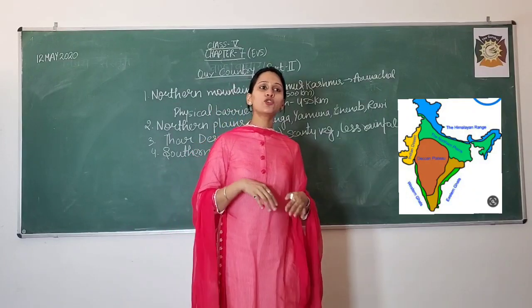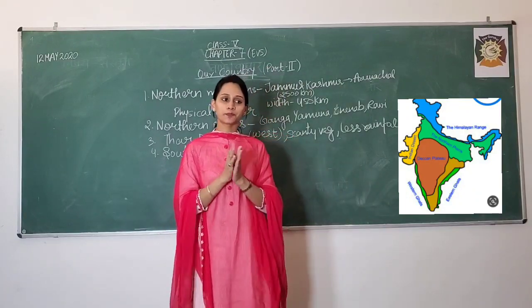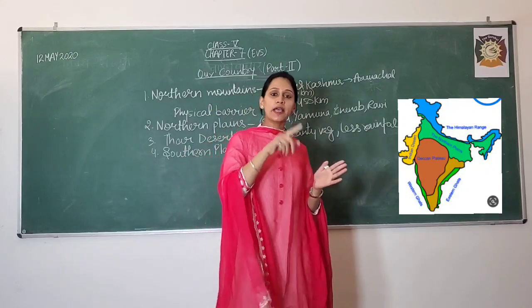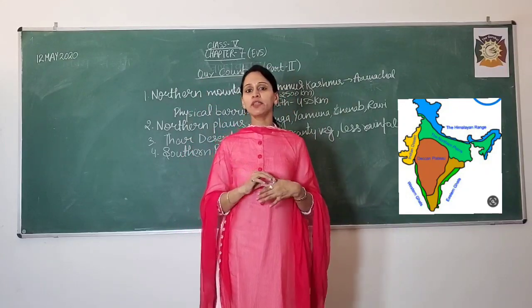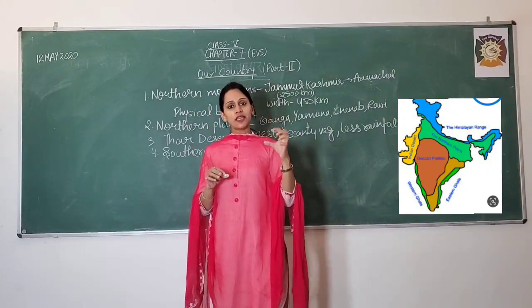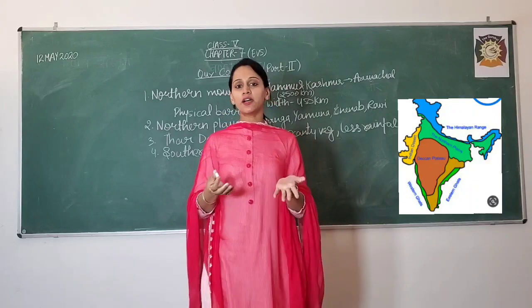And thereafter, as you move further, you will get to know that it also has a coastline. Coastline means the area which is very near to the water body.